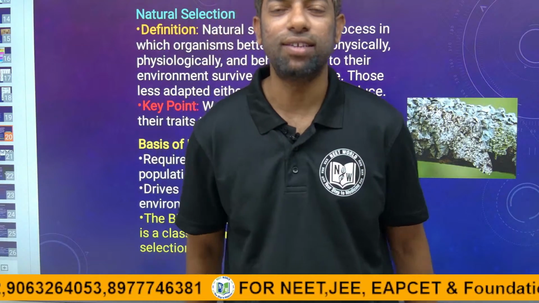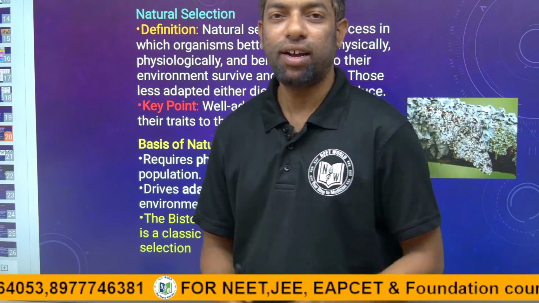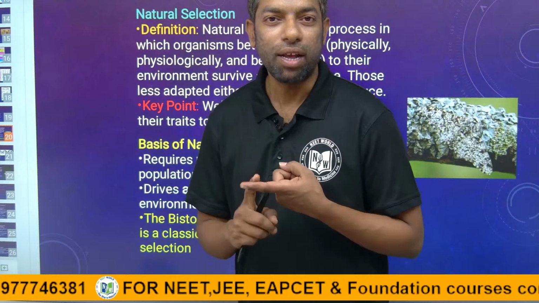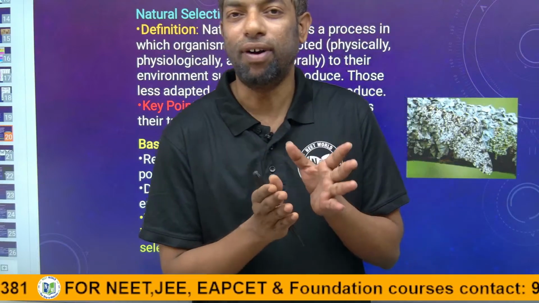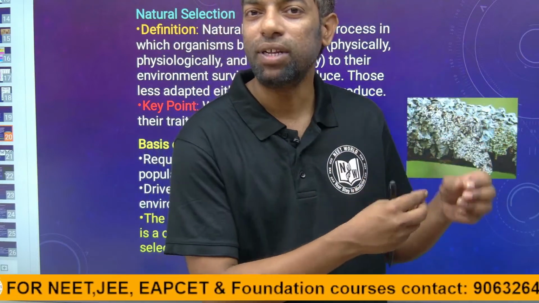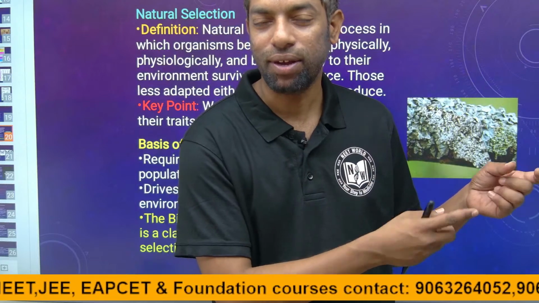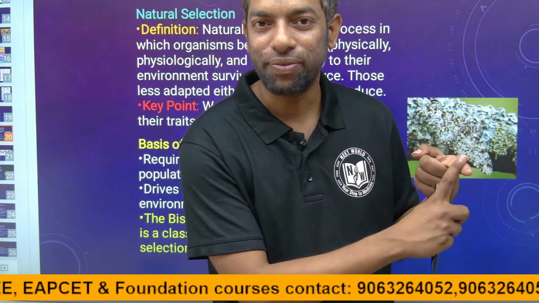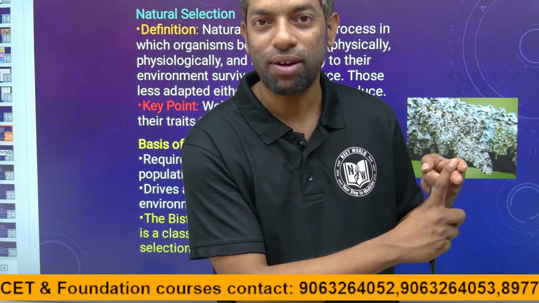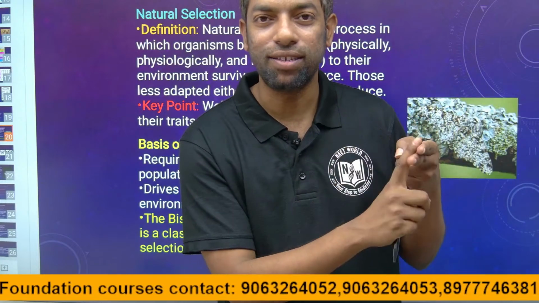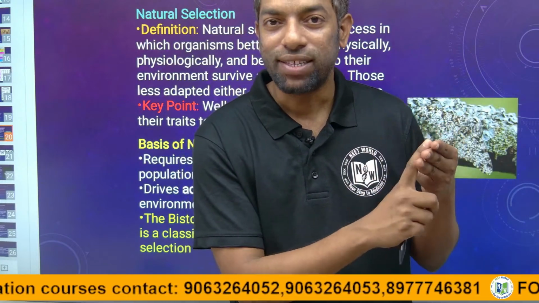Today's topic is natural selection. In evolution, we come across where the universe was formed. How was the universe formed? Through the Big Bang theory. After the Big Bang, the universe formed. After that, galaxies formed in space, and the solar system formed.